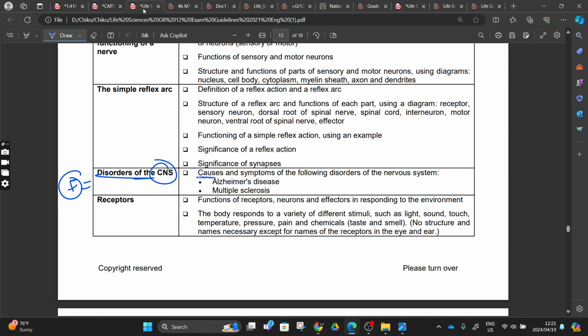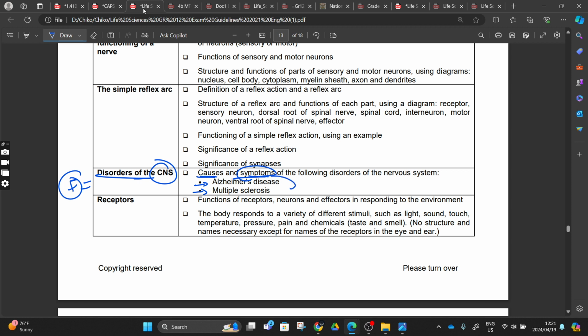But we have to know the causes of this. What is it that is causing this, or how are these caused, right? For us to end up saying this person has Alzheimer's, what is happening in this person's brain or nervous system? For us to say we think this person is suffering from multiple sclerosis, what is happening, right? But the causes and the symptoms, right? What is it that is happening after that?